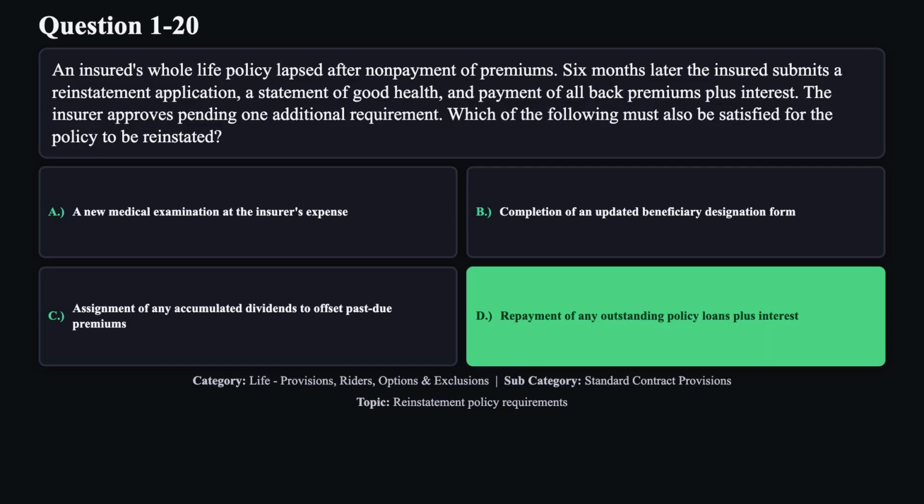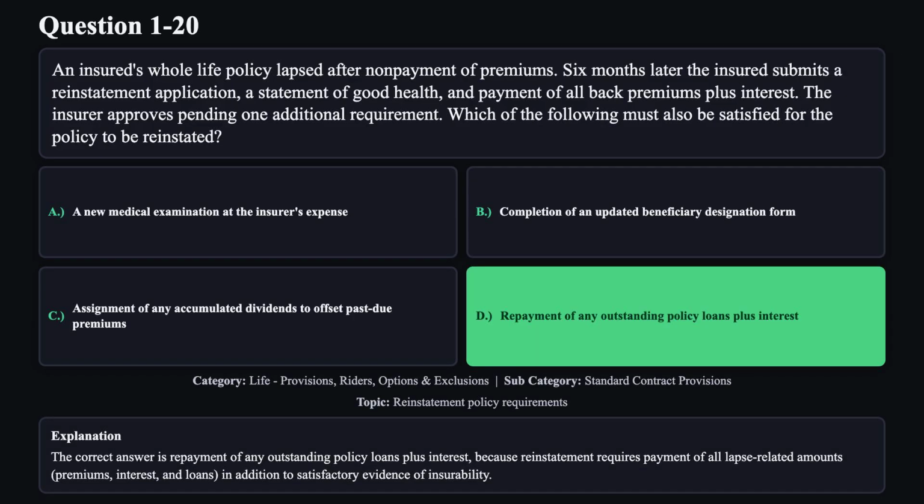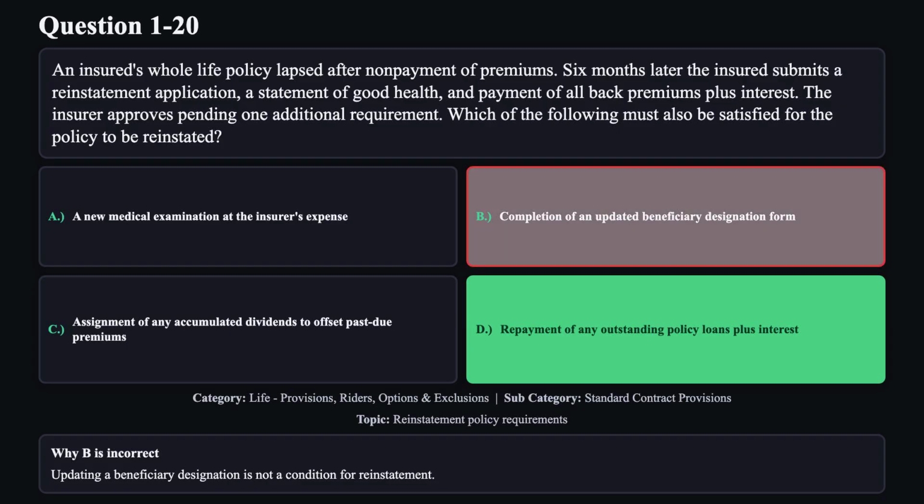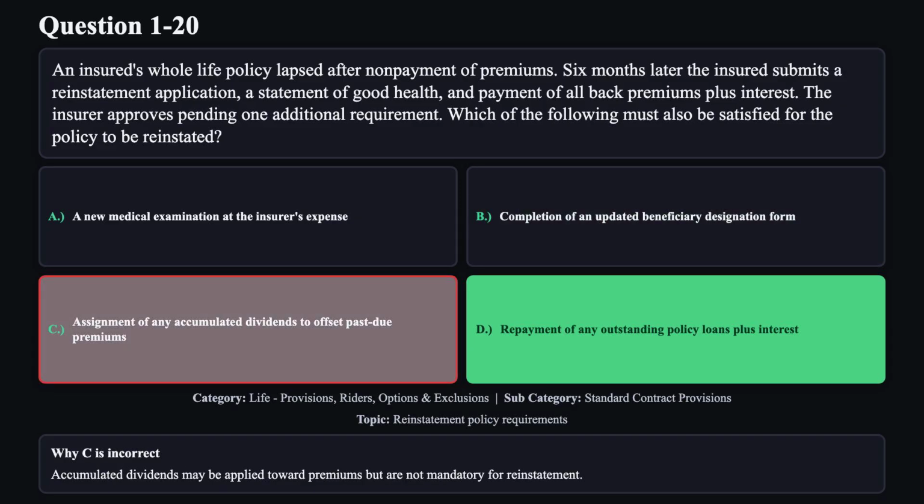The correct answer is D. The correct answer is repayment of any outstanding policy loans plus interest, because reinstatement requires payment of all lapse-related amounts, premiums, interest, and loans, in addition to satisfactory evidence of insurability. Reason A is not correct. A medical exam is not required if proof of insurability has already been provided. Reason B is not correct. Updating a beneficiary designation is not a condition for reinstatement. Reason C is not correct. Accumulated dividends may be applied toward premiums, but are not mandatory for reinstatement.